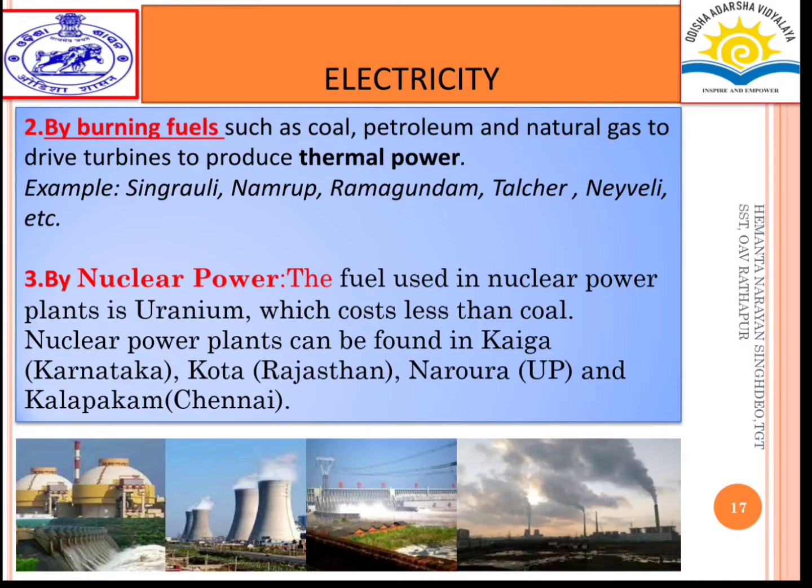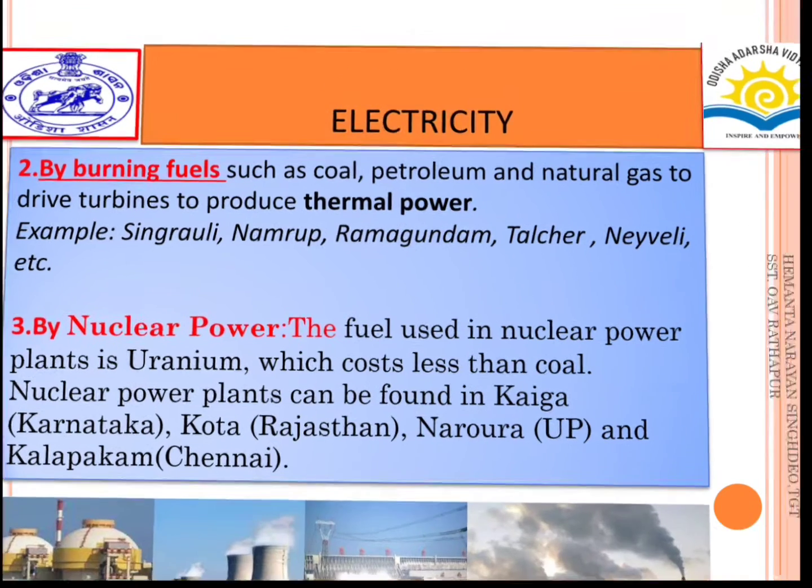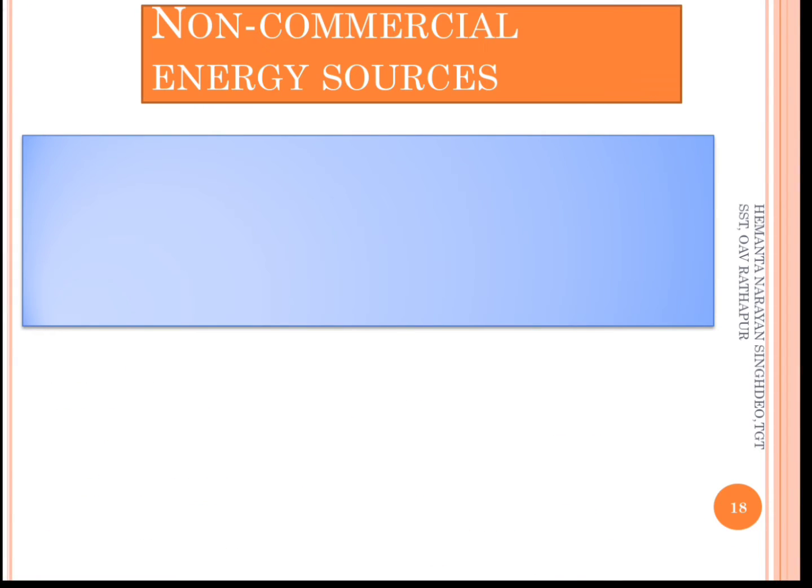And the third one is nuclear power, and the fuel used in a nuclear power plant is uranium, which costs less than coal. Nuclear power plants can be found in Kaiga, Karnataka; Kota, Rajasthan; Narora, Uttar Pradesh; and Kalpakkam, Chennai.